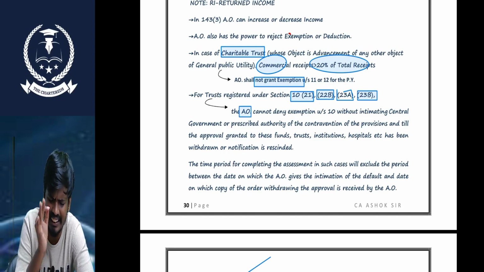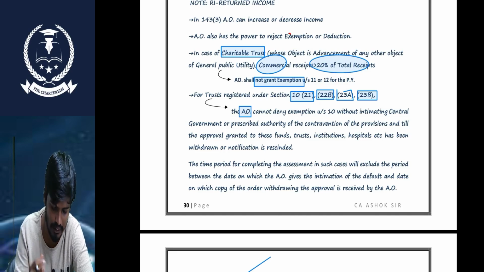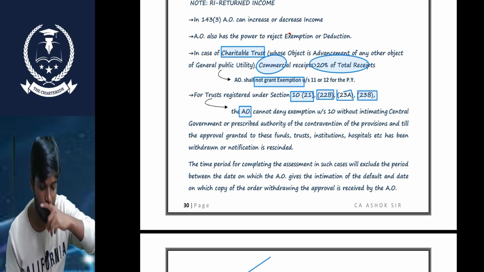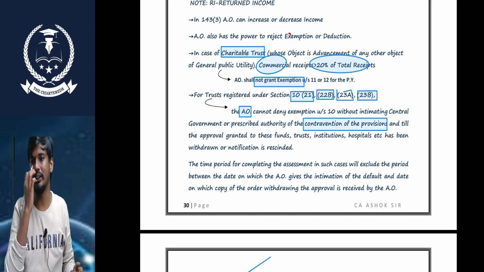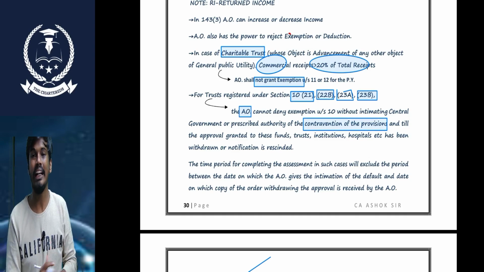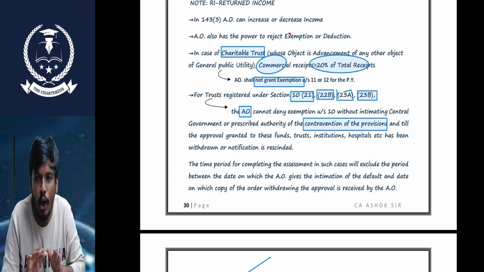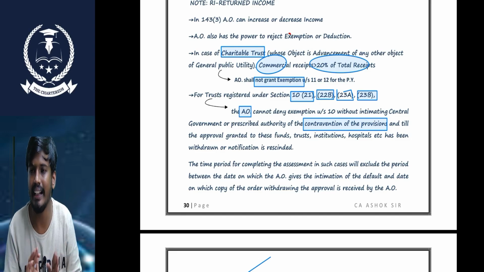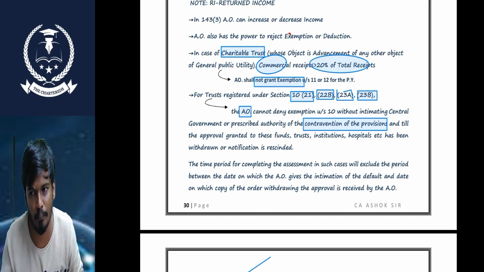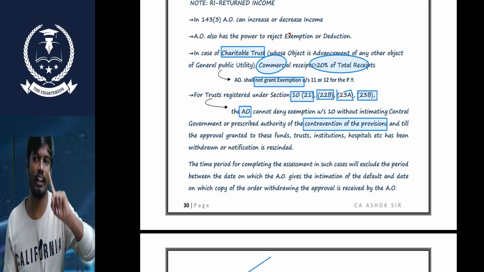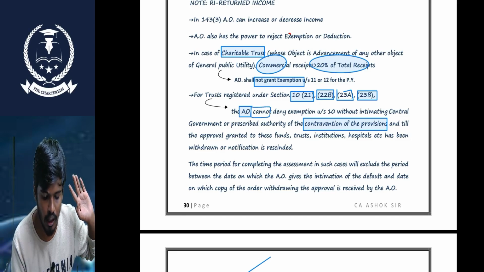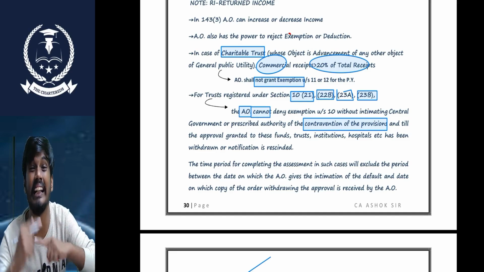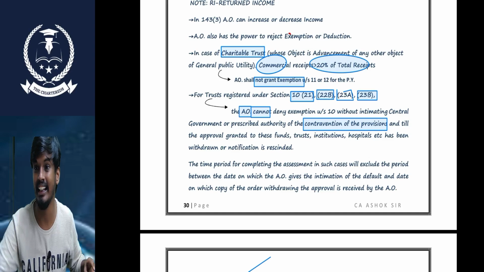Very simple, sir. If the trust is under section 10(21), 10(22B), 10(23A), 10(23B), but the AO observes that any contravention of the provision has happened, in this scenario the AO cannot deny the exemptions and cannot withdraw the approval without intimating the central government or prescribed authority.